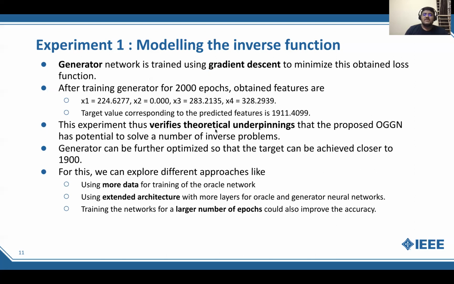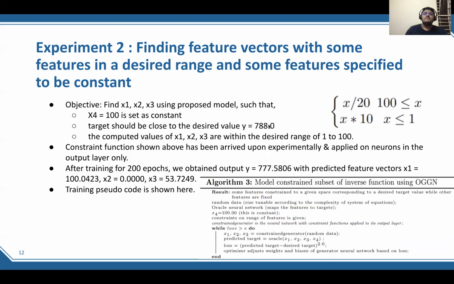So hence we have verified theoretical underpinnings that OGGN has the potential to solve a number of inverse problems. To further optimize the predicted x1, x2, x3, x4 values to fall nearer to 1900, we can try using more data to train the Oracle neural network, and we can try using a bigger architecture with more layers for the Oracle and generative neural networks. Training the neural networks for a large number of epochs could also improve the accuracy.